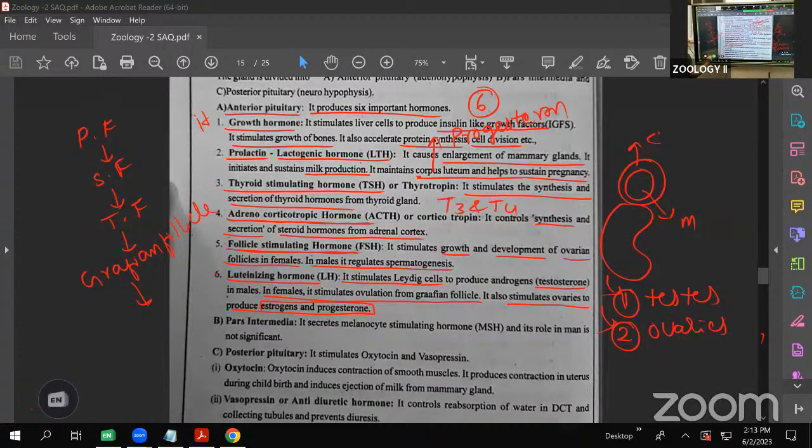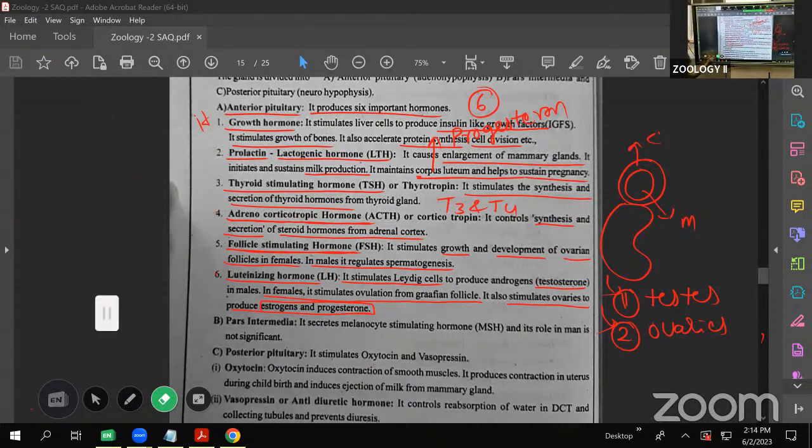Like this, mainly these 6 hormones are there. This one is an important question. The pituitary gland's adenohypophysis, the upper part, produces 6 hormones. Shortcut: the growth hormone, GH. You can write it like this also, nothing will happen. Next is prolactin, or luteotropic hormone, LTH. If it is easy, write prolactin. Next is TSH, thyroid stimulating hormone.